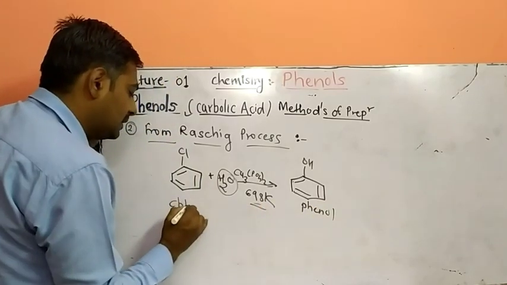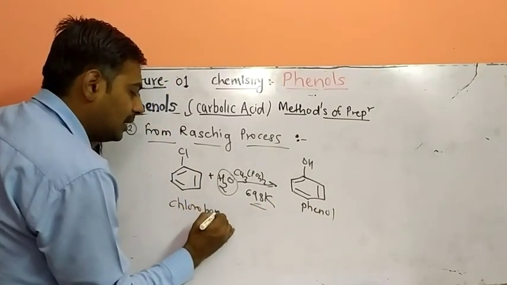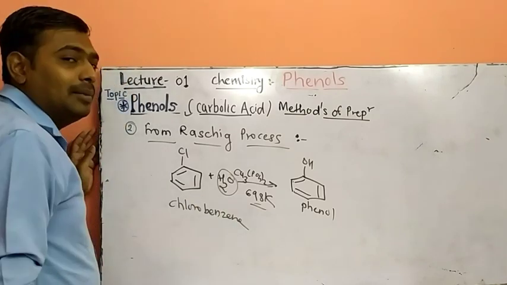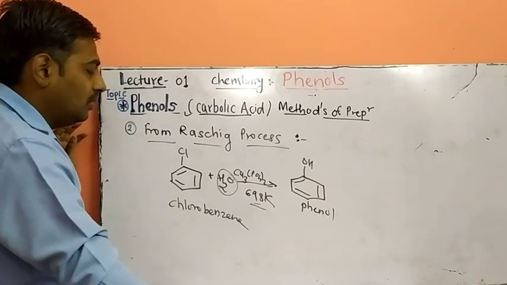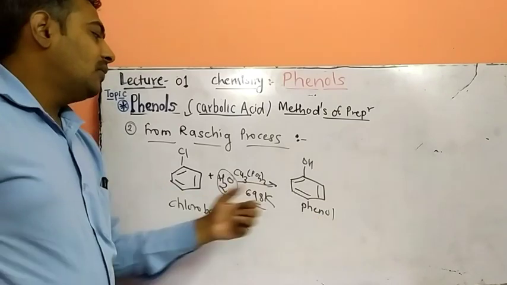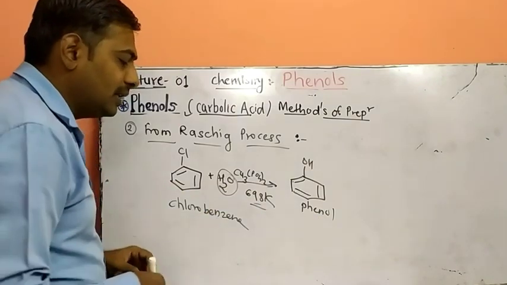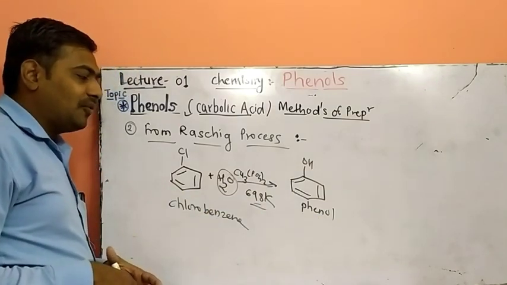This is chlorobenzene. This is the second method for the preparation of phenol from chlorobenzene. So in this method, we are using calcium phosphate as a catalyst.